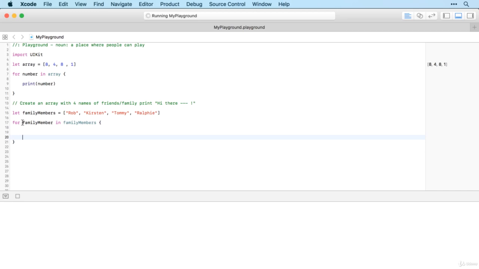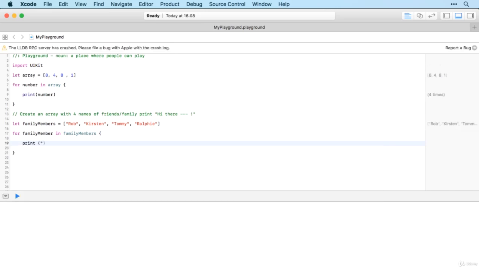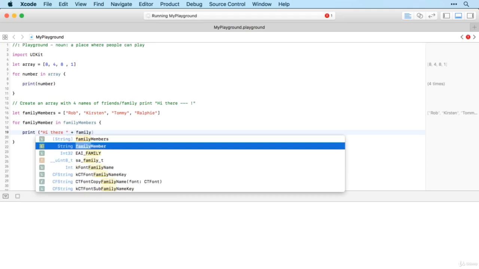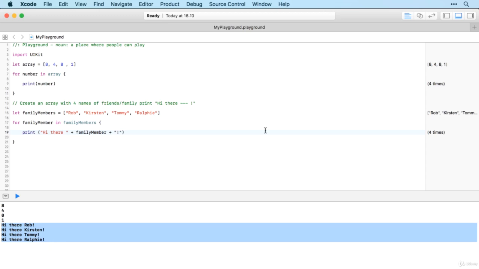We can use any variable name we like here, but using family member makes it fairly clear what's going on. And then we just print "hi there," add the family member, and then a friendly exclamation mark on the end. Take a look. There we go. Nice and easy. What if though you want to change these values inside the array?